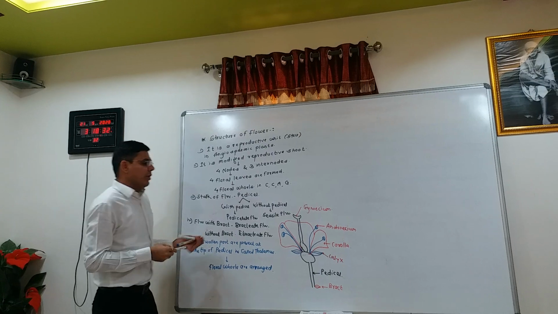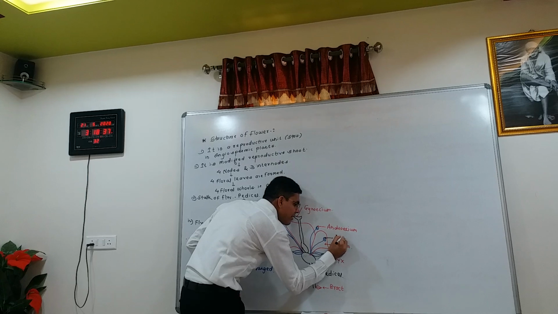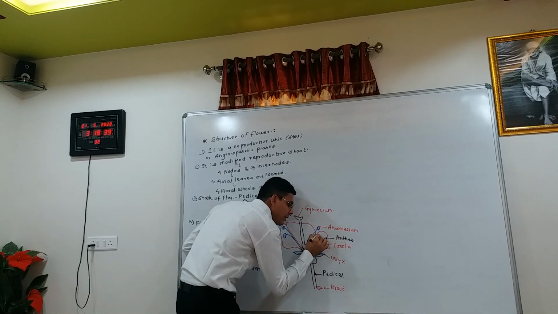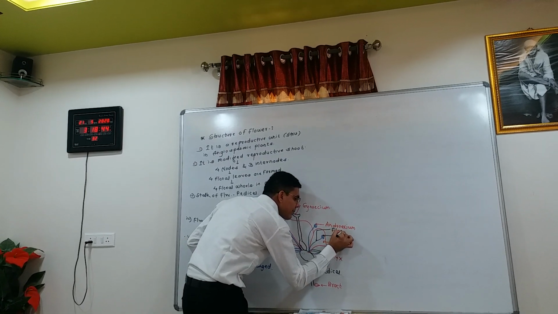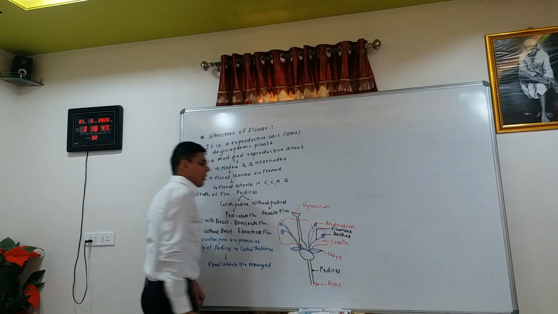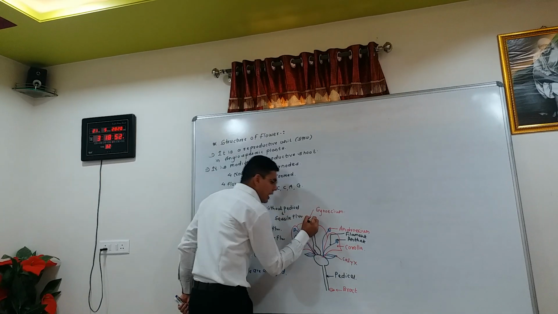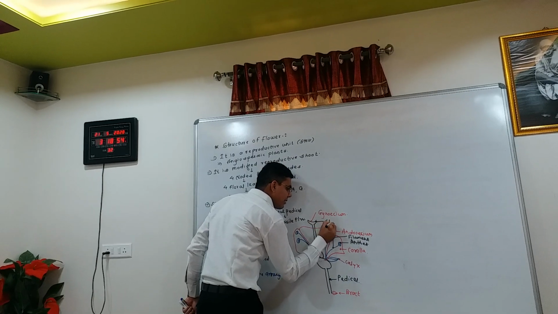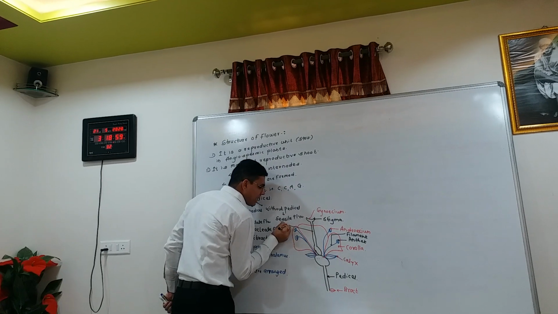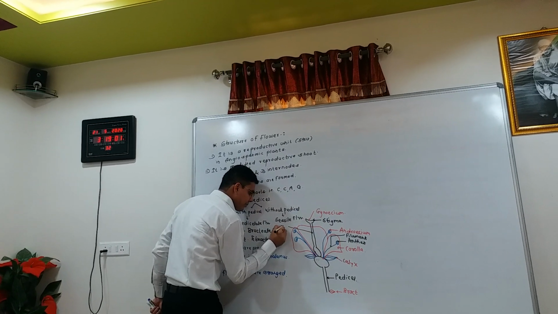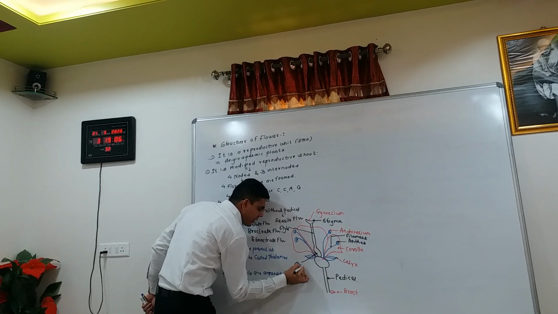In the androecium, the uppermost fertile part is called the anther, and the stalk-like structure is called the filament. In the gynoecium, three parts are present. The uppermost part is called the stigma, the tubular part is called the style, and this part is called the ovary.